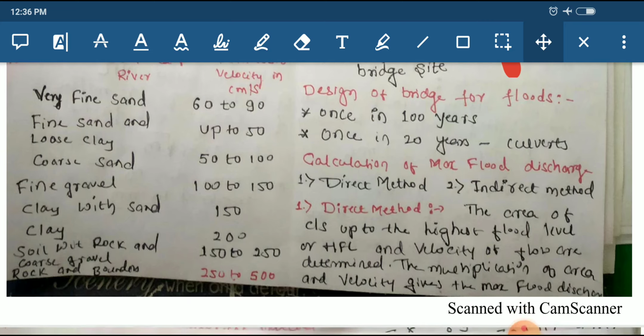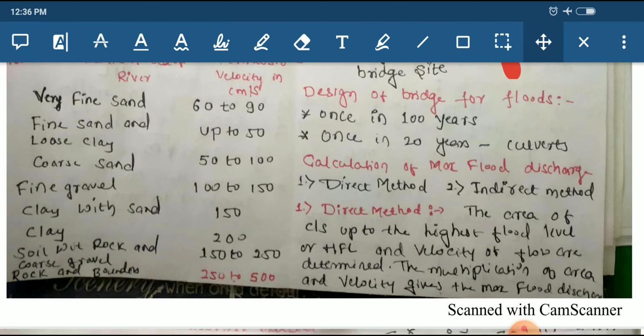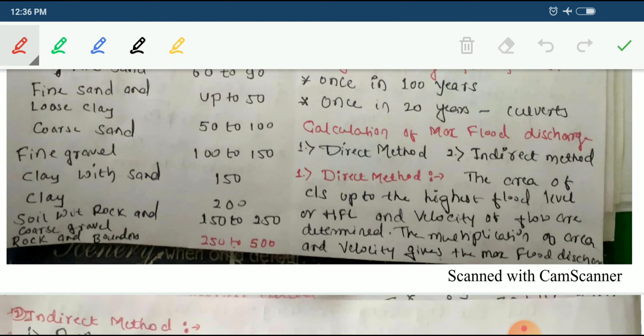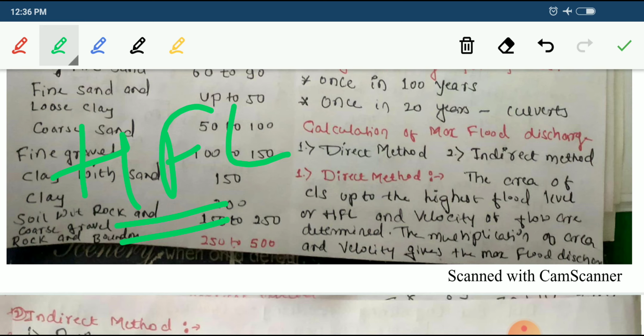Next, the calculation of maximum flood discharge is to be done by the first one, the direct method, and the second one, the indirect method. What do we mean by direct method? The area of cross section up to the highest flood level, that is HFL. I remember this one: HFL means highest flood level.